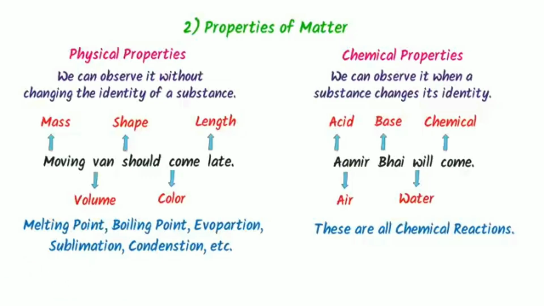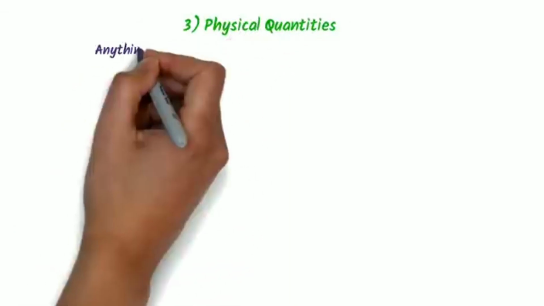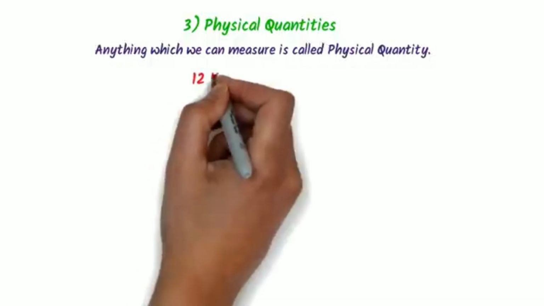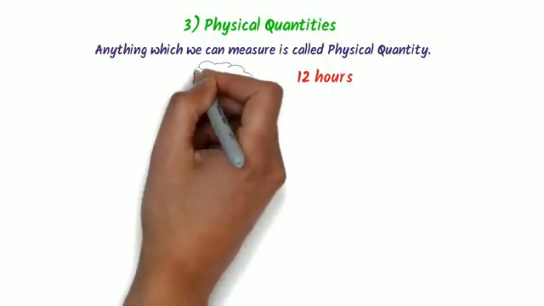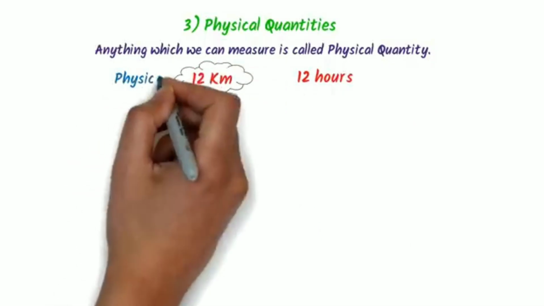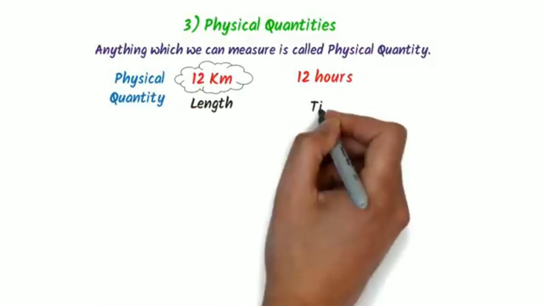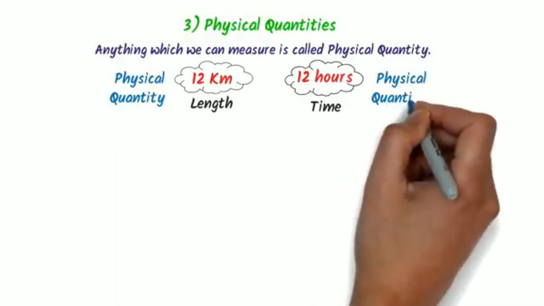Now let me teach you the third topic, physical quantities. Well, anything which we can measure is called a physical quantity. For example, consider 12 kilometer or 12 hours. Here, we can measure the length of anything like 12 kilometer, so length is a physical quantity. Similarly, we can also measure the time like 12 hours. So time is a physical quantity.